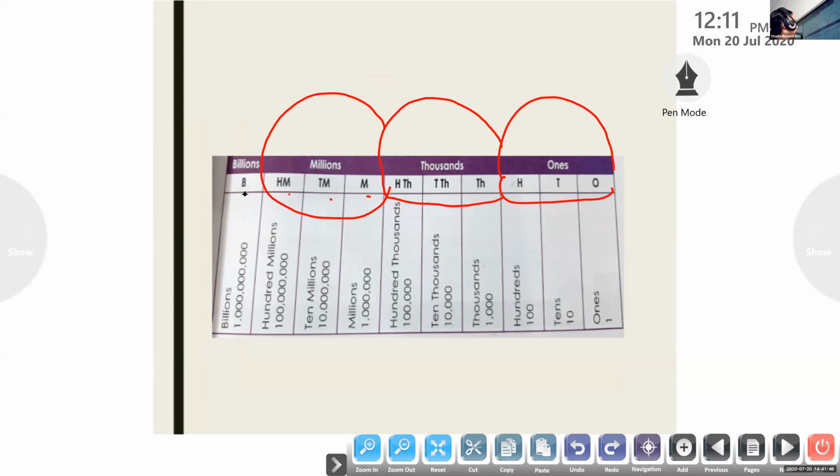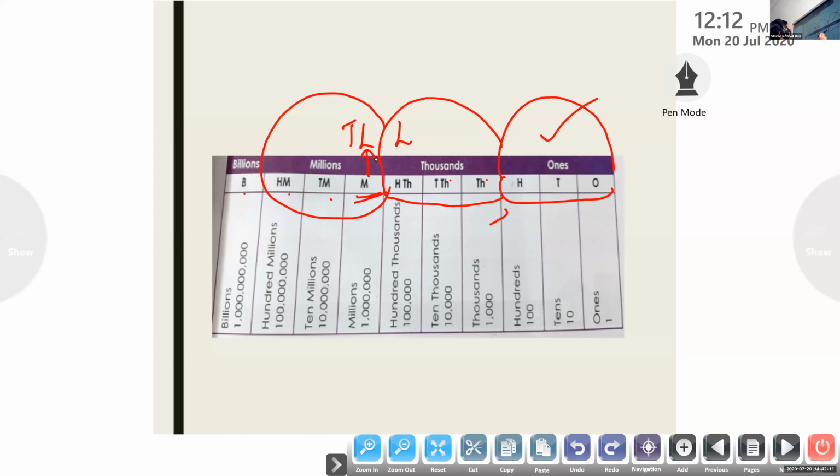Okay, children. In the international system, after every 3 digits we put the comma. But in the Indian system, after thousands and ten thousands, we have lakh, and here it is 10 lakh. So 1 million is equal to 10 lakh.